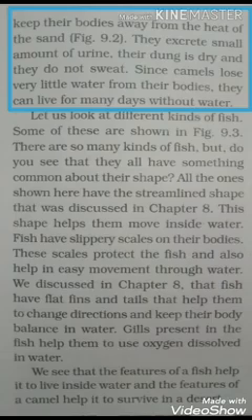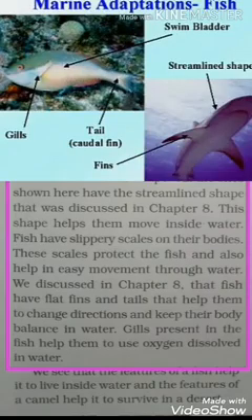Similarly, you have learnt about fishes. They have a streamlined shape which helps them to move inside water. Fish have a slippery scale on their body. These scales protect the fish and also help in the easy movement through water. They have fins and tails which help them to change the direction and also to keep their body balance in water. And most importantly, fish have gills which help them to use oxygen dissolved in water.